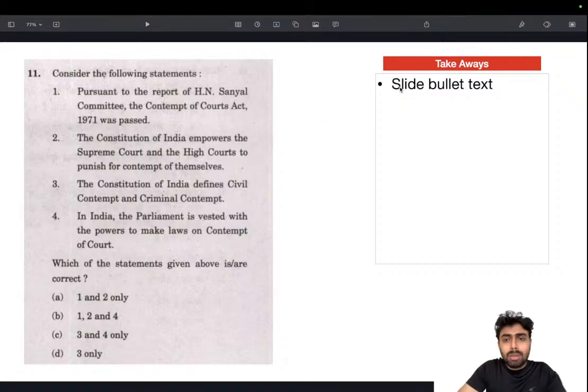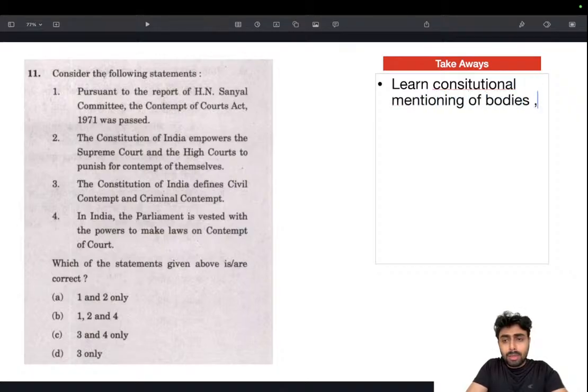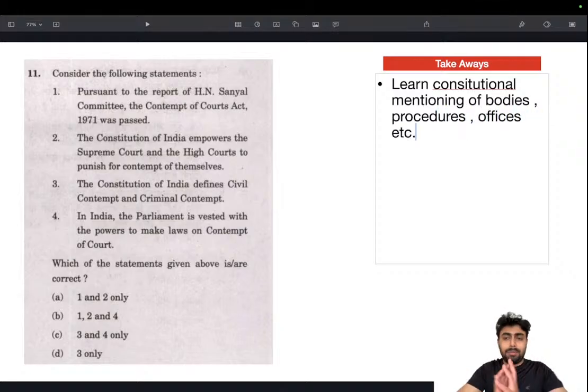The takeaway from this is to learn the constitutional mentions of bodies, procedures and offices. For example, whether or not the Speaker's office is mentioned in the Constitution, or whether the detailed procedure of election of the Speaker is mentioned. You need to know whether it's mentioned or not. Make a list of it and assume that things that are not there are not mentioned. That's one way you can approach it, and that's actually the right way to do it.